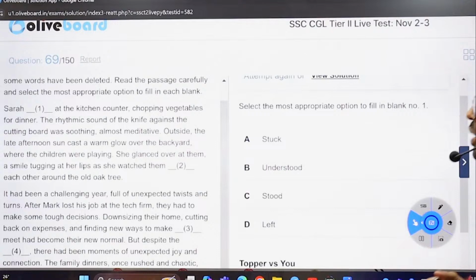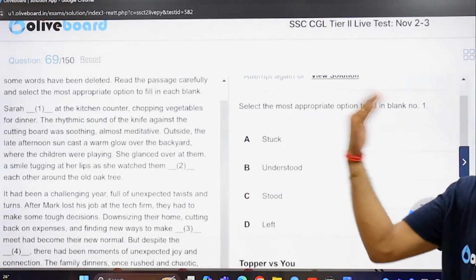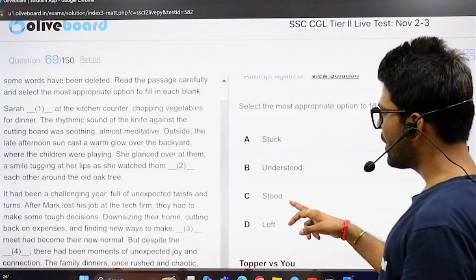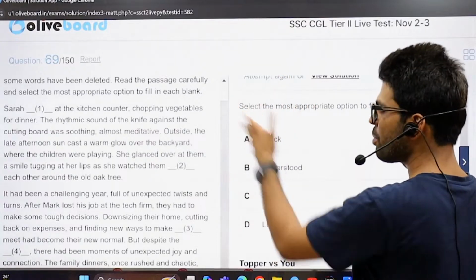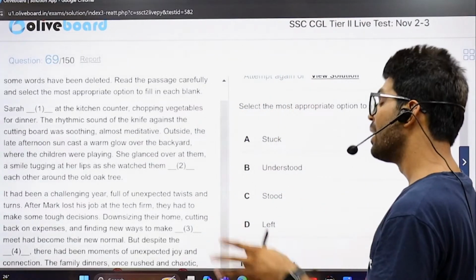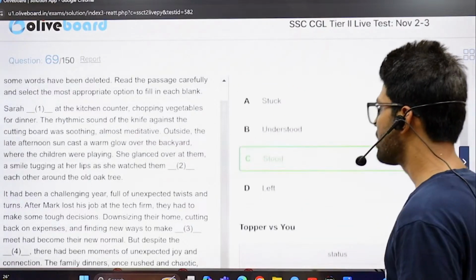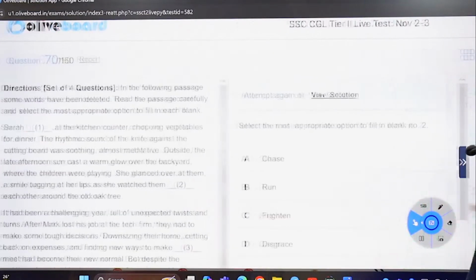She understood at the kitchen counter. That's a transitive verb. If she understood, what? She is probably standing over there. Yeah, she's standing at the kitchen counter. She stood at the kitchen counter, she's chopping vegetables, a better choice. She left, a transitive one. She left the kitchen counter could have been a possibility. Standing at the gate, the fixed preposition also.